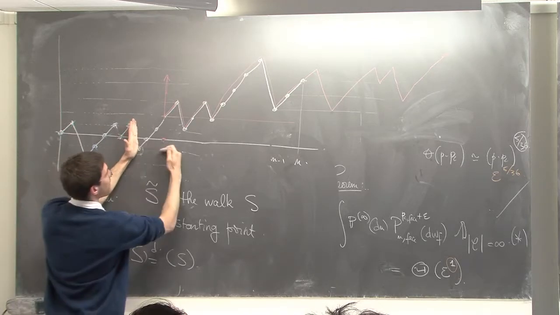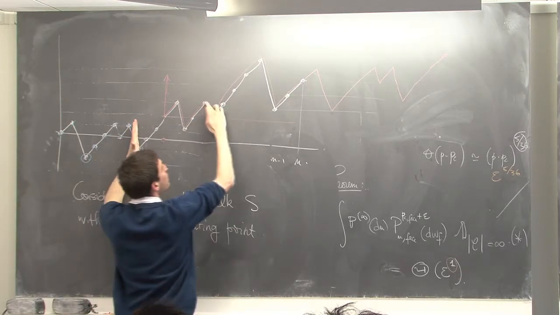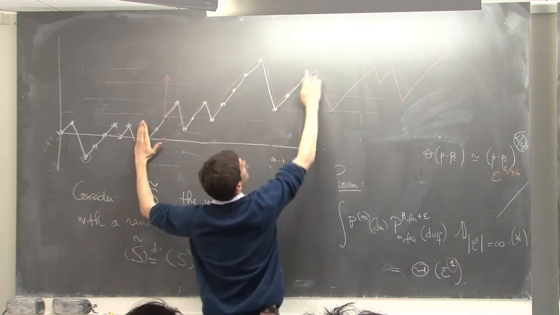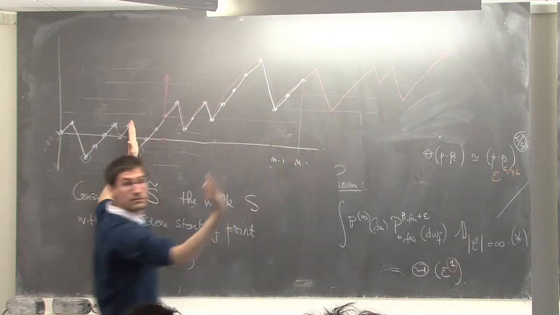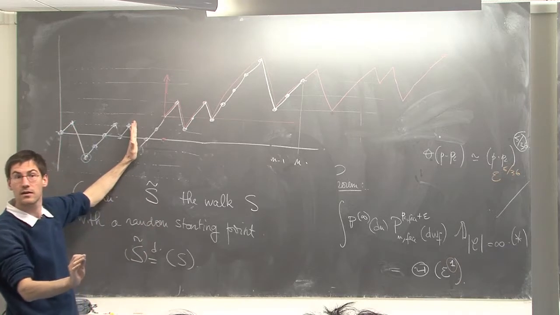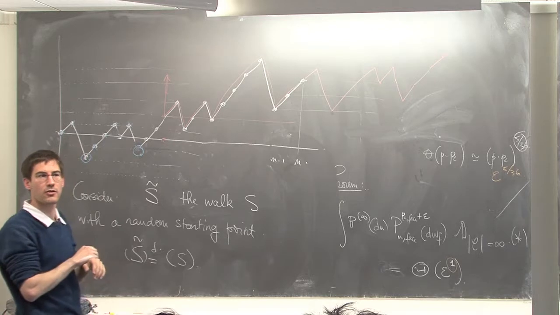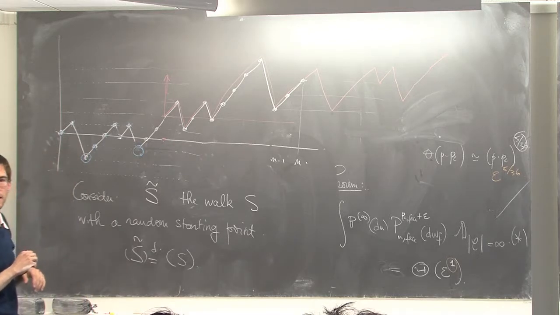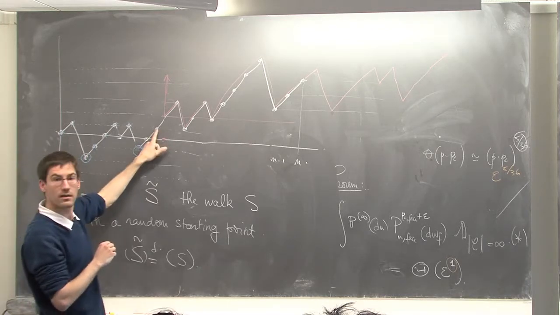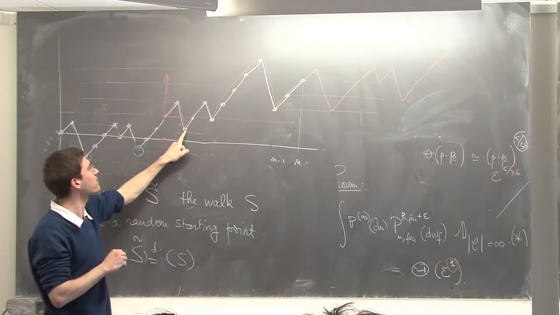Imagine you start your coordinate system here, you see the walk go up to here, and up, it stays positive. Yeah, this one works. Do you see another one? Next to me. This one? No, this one does not work because of that one.